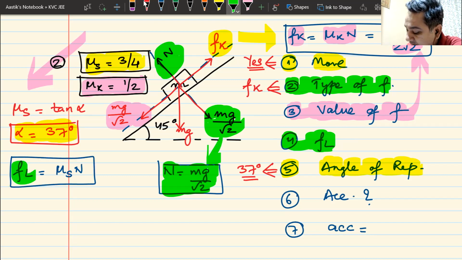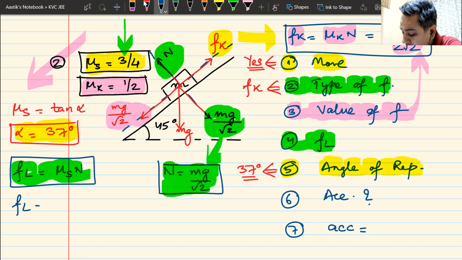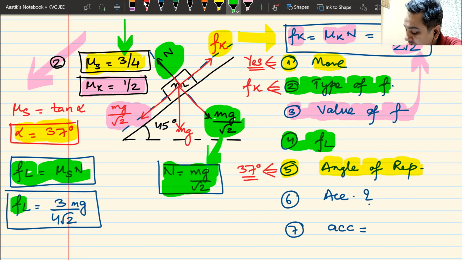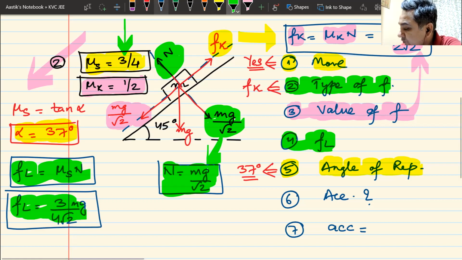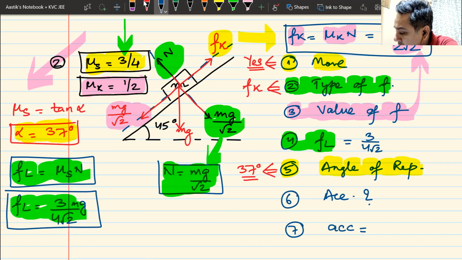Limiting friction is mu s multiplied by N. The value of mu s, as you can see, is 3 by 4. So this will be 3 by 4 multiplied by N. N is mg by root 2. So this becomes 3 by 4 root 2 mg. That becomes the value of limiting friction in this case. So limiting friction is 3 by 4 root 2 mg. Do we all understand this?